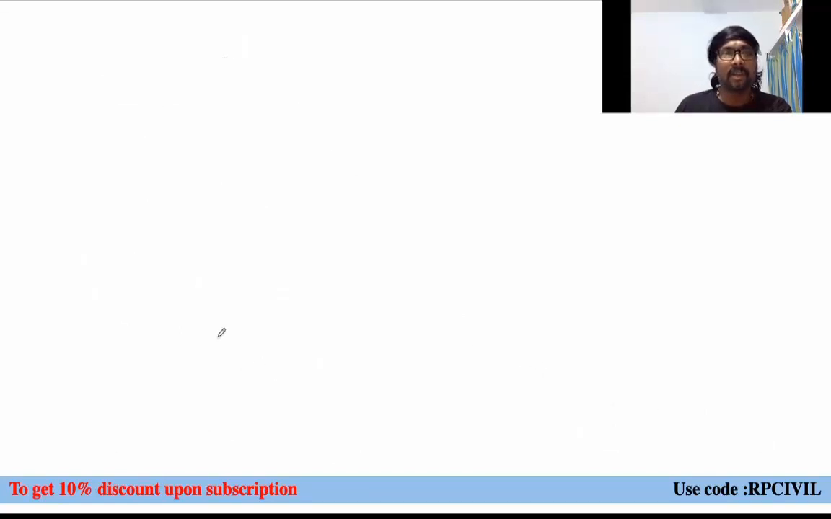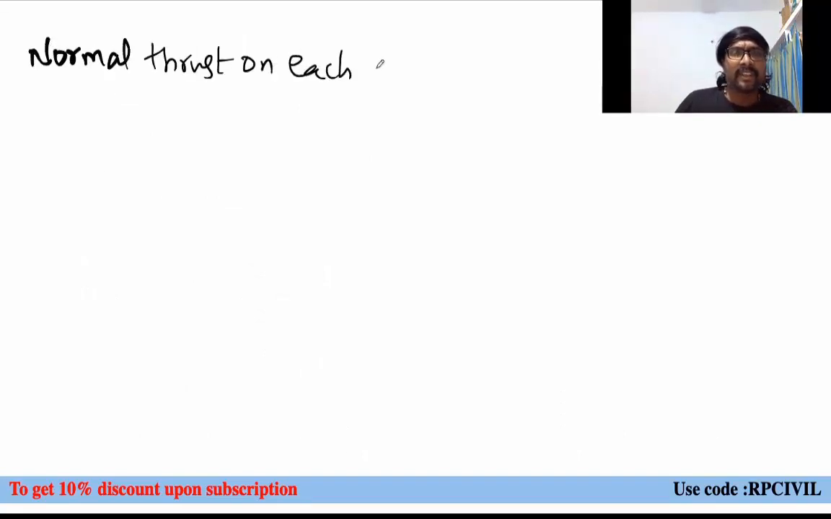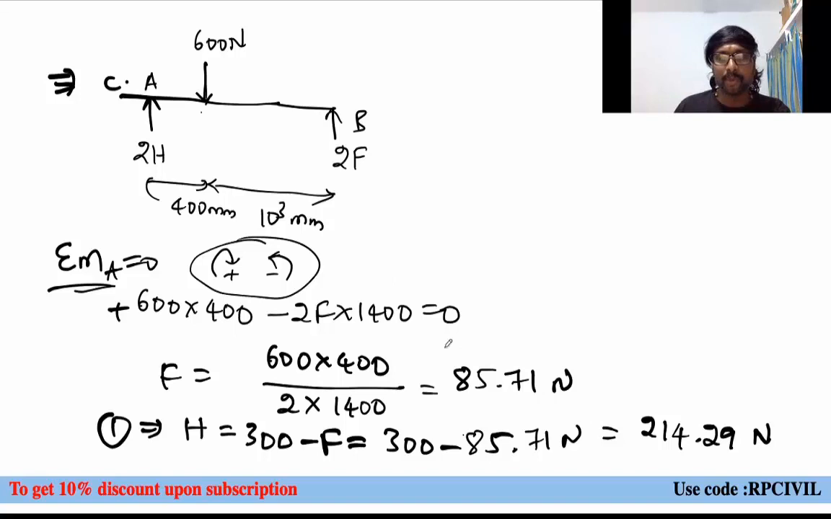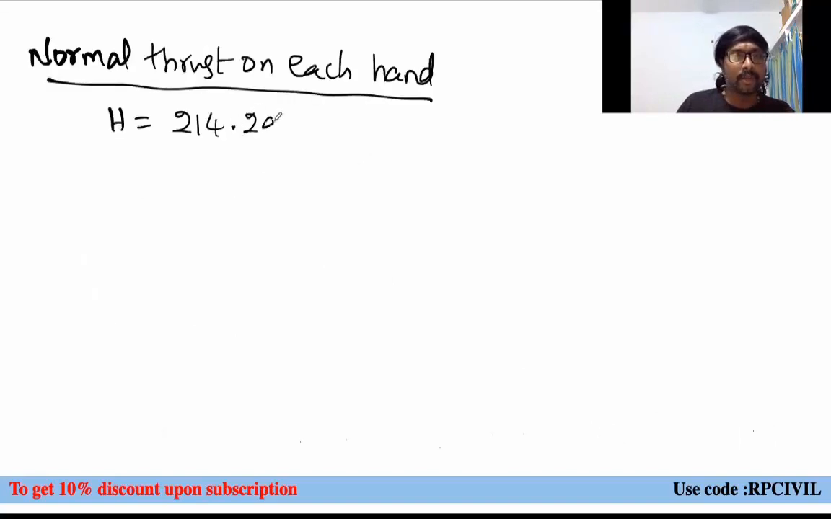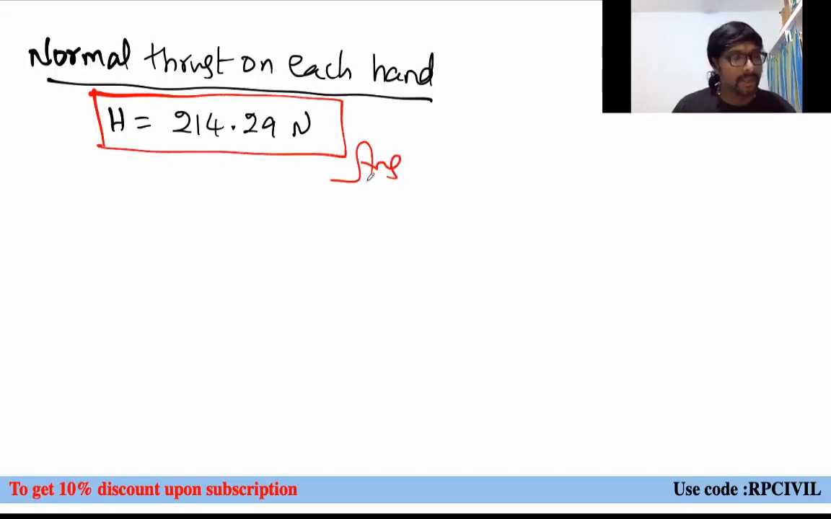Let us say, now, what is the normal thrust on each hand? Normal thrust on each hand, you can say H equals what? How much are you getting? 214.29, 214.29 newtons. This is your answer, let us say.